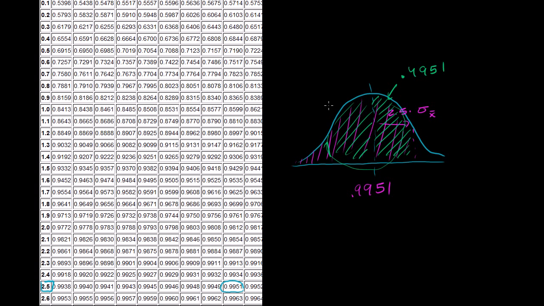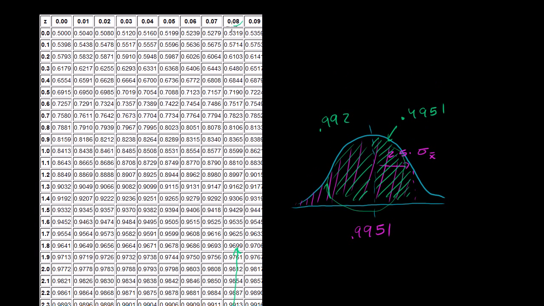So this whole area right here is 99.992. So if we look at the area 2.5 standard deviations above and below the mean, oh, let me be careful. This isn't just 2.5. We have to add another digit of precision. This is 2.5, and the next digit of precision is given by this column over here. So we have to look all the way up into the second to last column, and we have to add a digit of 8 here.